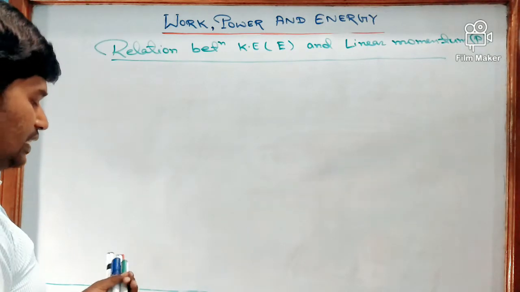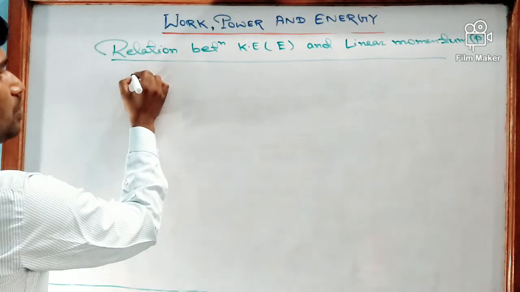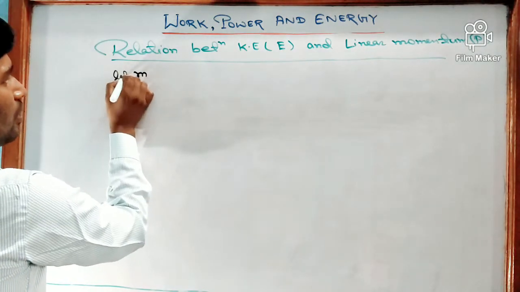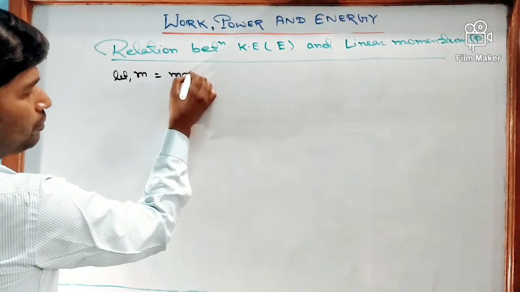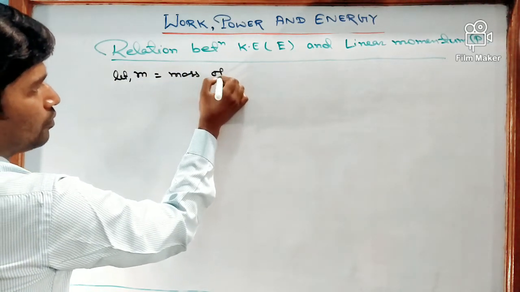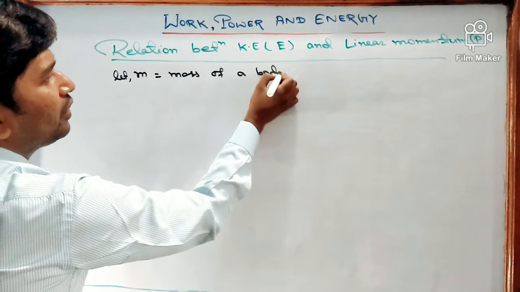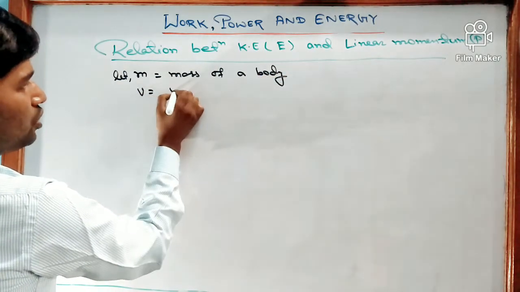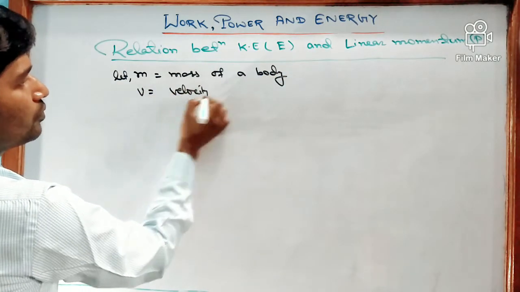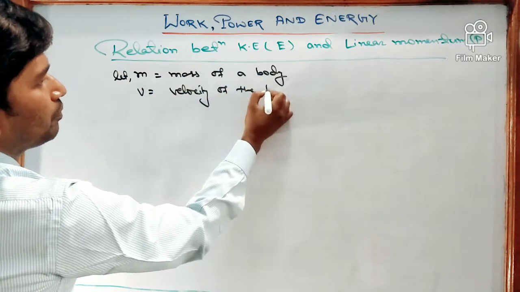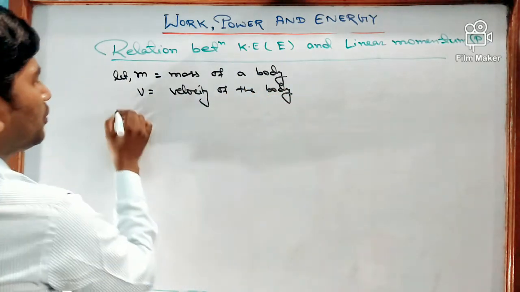Let us consider M, the mass of a body, and V, the velocity of the body.